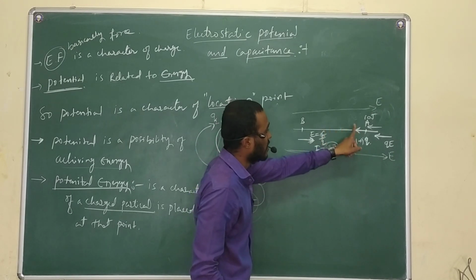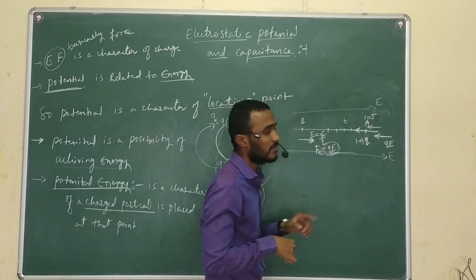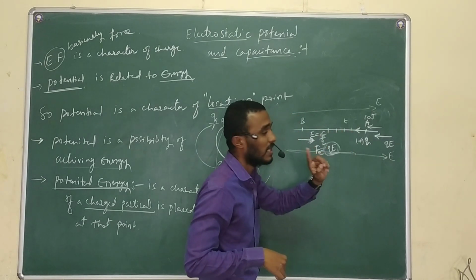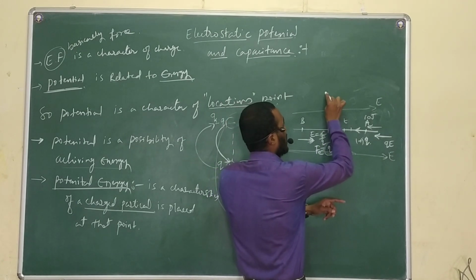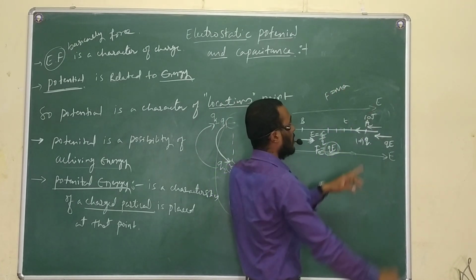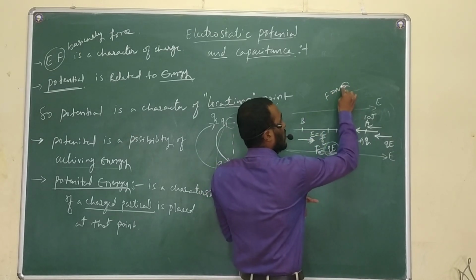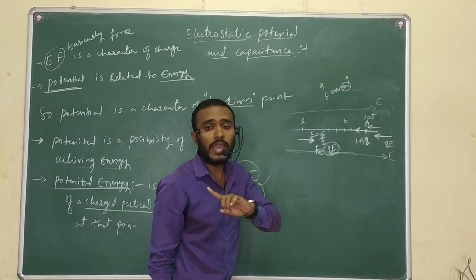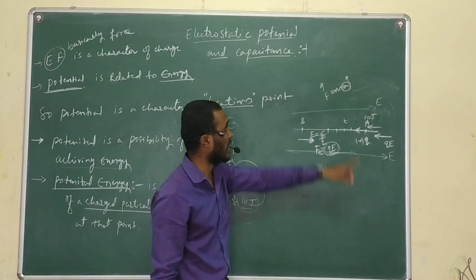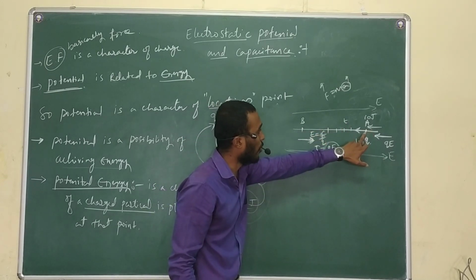So with respect to time, the displacement keeps changing. As the displacement changes, the acceleration of the particle increases. Acceleration means F is equal to ma. If acceleration keeps changing, then F also keeps changing. So I can't find the work done at this time. I can't find the total work done from point A to B.